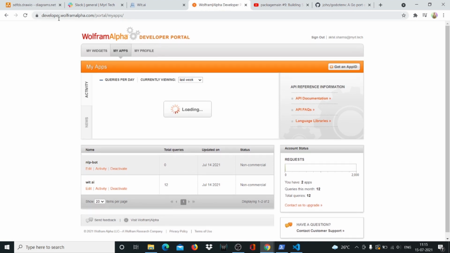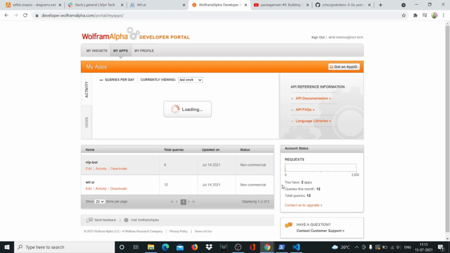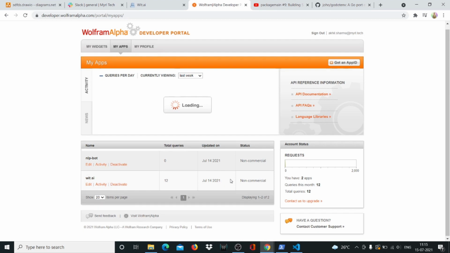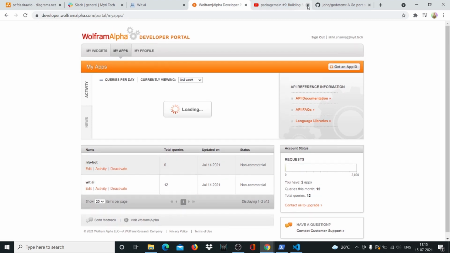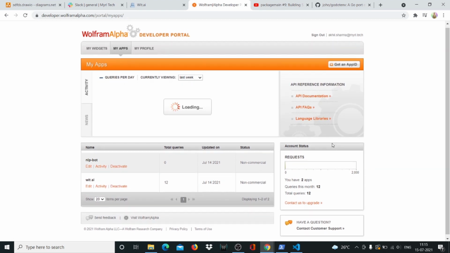So this is the Wolfram portal. Now, one thing that I have to tell you about the Wolfram website is it's very slow. It can be a frustrating experience to work with it because the website somehow is stuck in the early 2000s. It doesn't work like a modern website would, and the API is also kind of shaky. The Wolfram Go package makes it easy for us, but if you can see this, it's still loading since yesterday actually. So don't get frustrated. Just try to be patient.